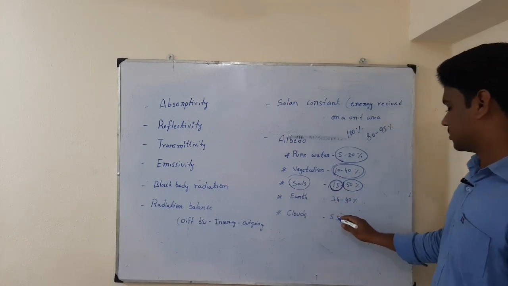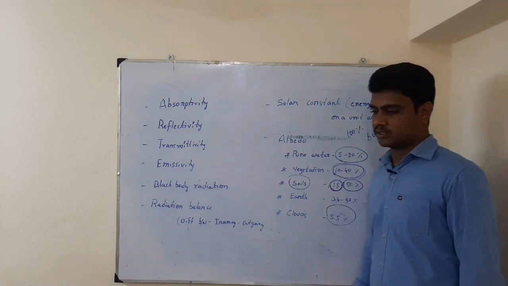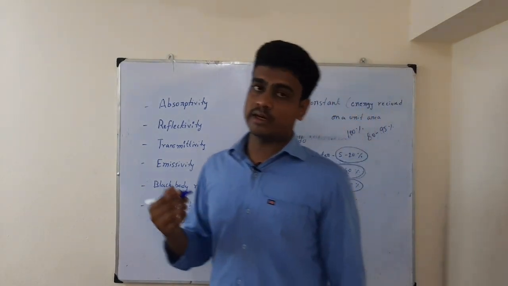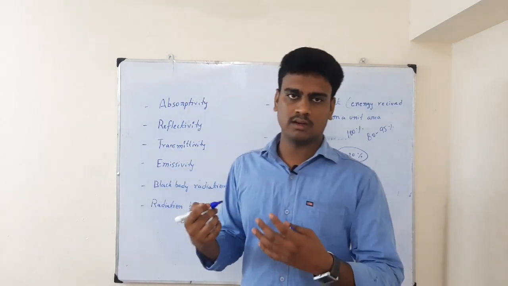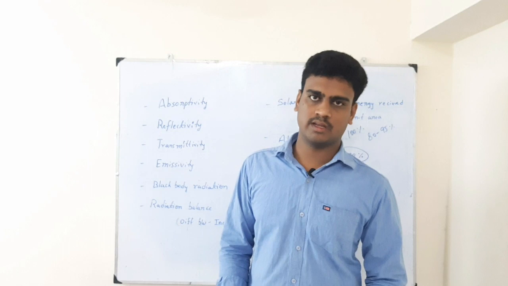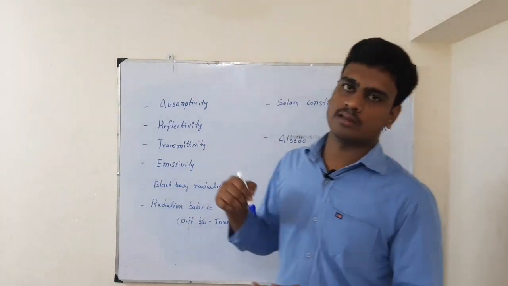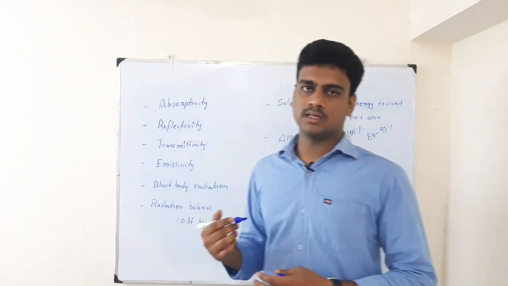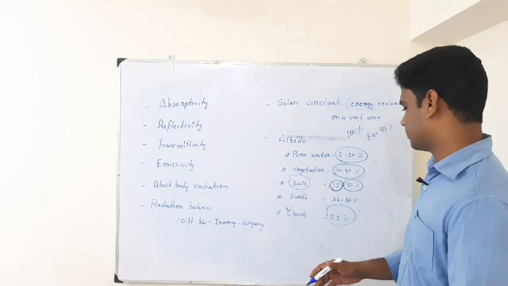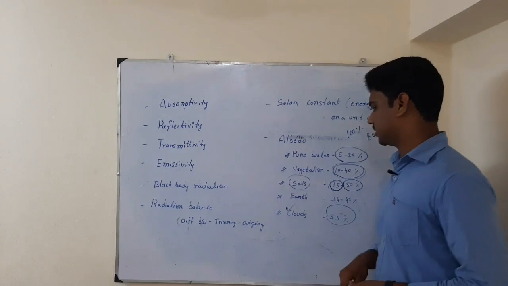Clouds are able to reflect back 55% of incoming solar radiation. So here we have to discuss the clouds. The incoming solar radiation that we are receiving from the sun, that entire amount is not falling on the surface of the earth. The reason is that in between, clouds are there. Clouds also reflect back the incoming solar radiation, and some amount of solar radiation is reflected back there itself, and only the leftover is falling on the earth's surface. So albedo is very important.